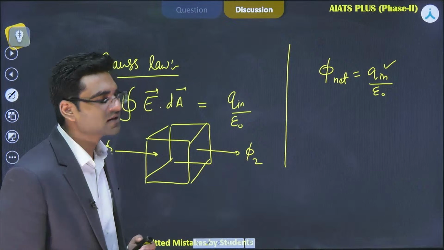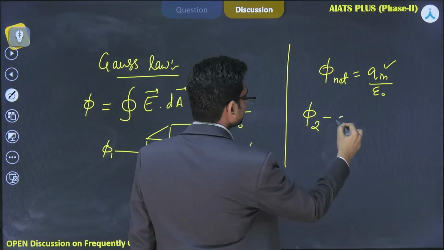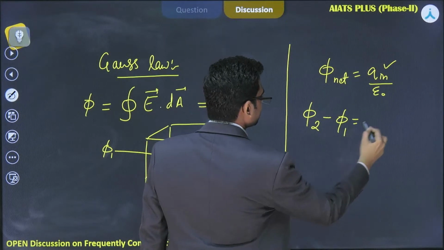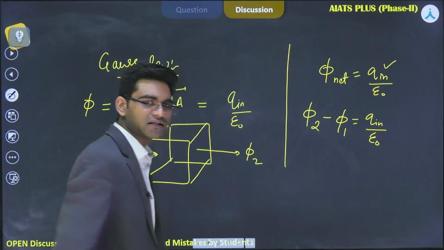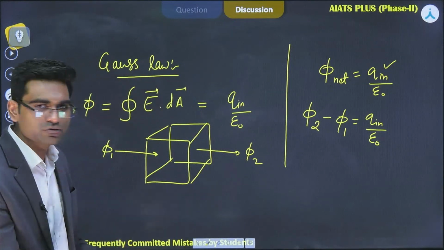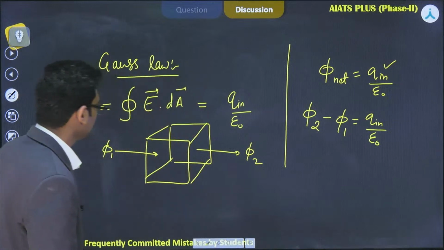What will it be? It should be phi 2 minus phi 1. See, Q inside by epsilon naught. Why are we writing phi 2 as positive, as first, and the second term as phi 1? Why are we doing this?